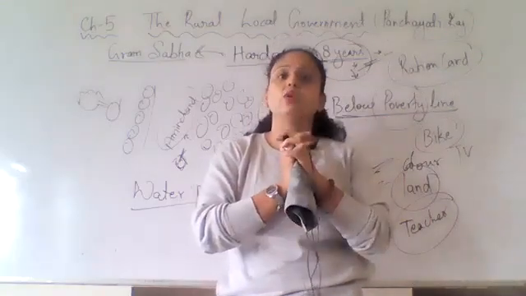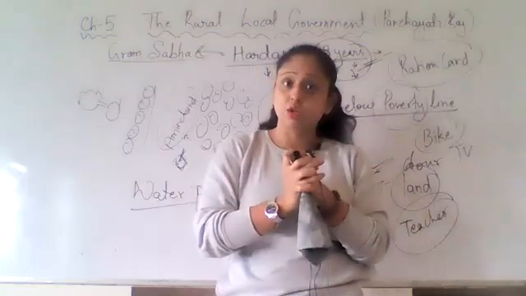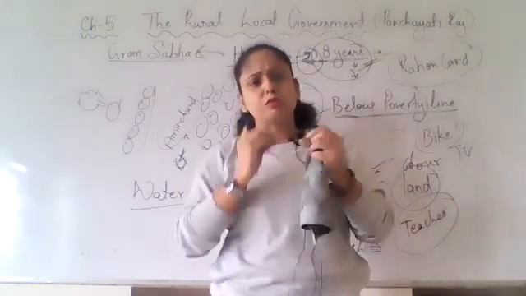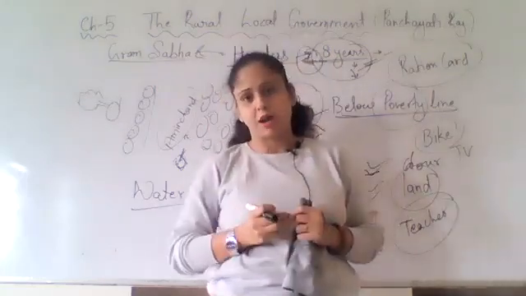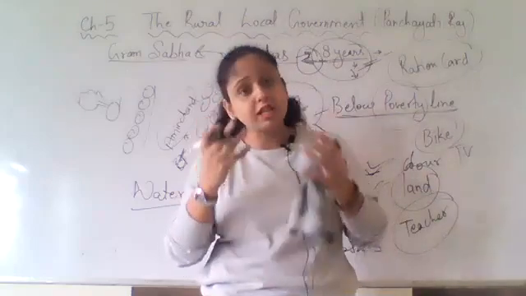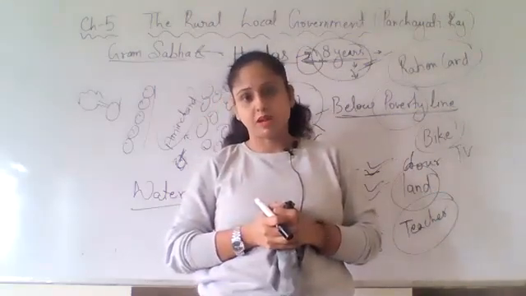With this scenario, you would have understood how the work is being done in the Gram Sabha, how people work in the Gram Sabha. Understood or not?